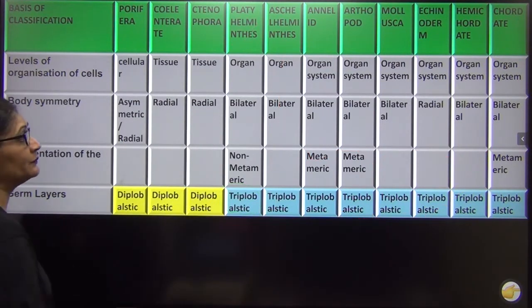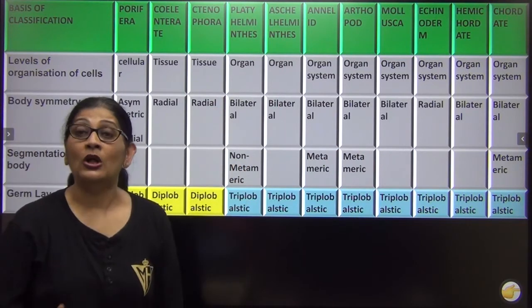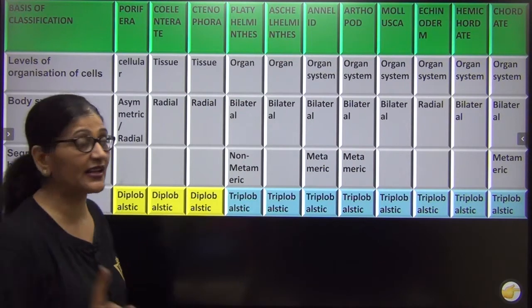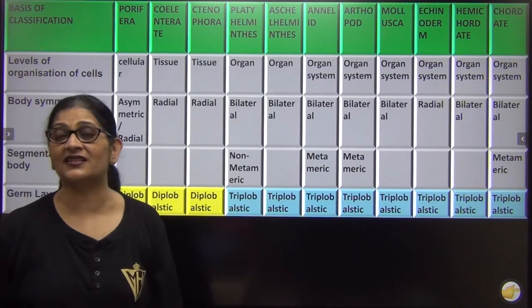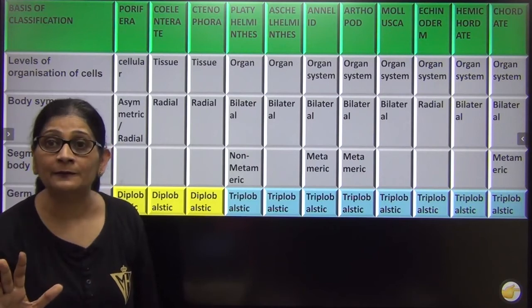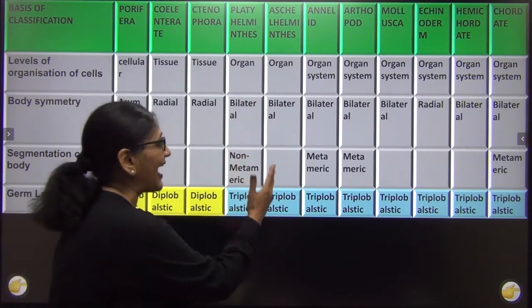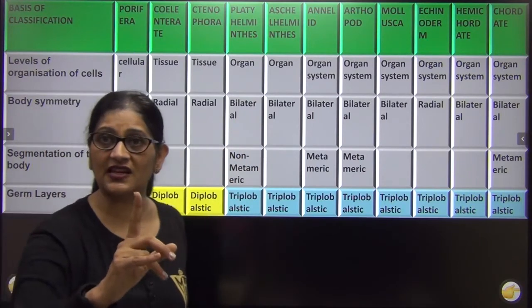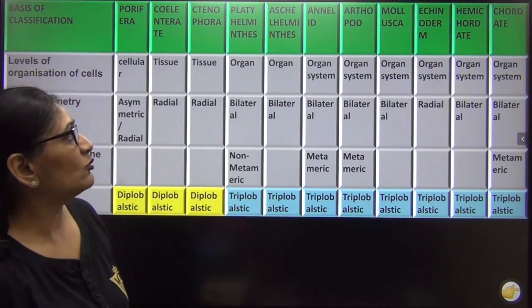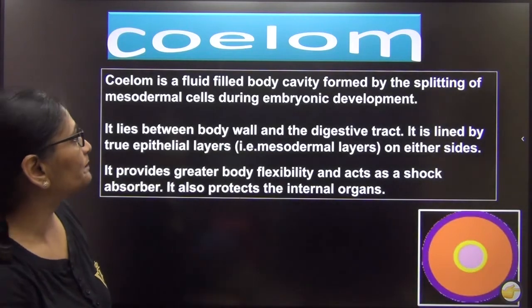But before that, I just try to show you that the coelom was possible only when the organism became triploblastic. The first organism to be triploblastic was Platyhelminth, but they are acoelomate. They just have gut. It is Ascaris, Helminth, who tried it for the first time. It was pseudocoelomate and all others were coelomate. So let us move to the next topic, that is coelom.